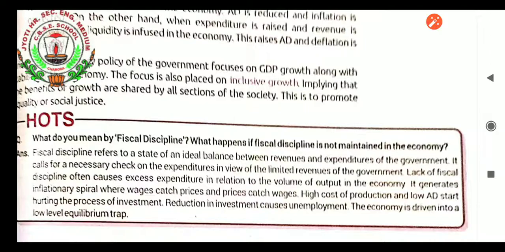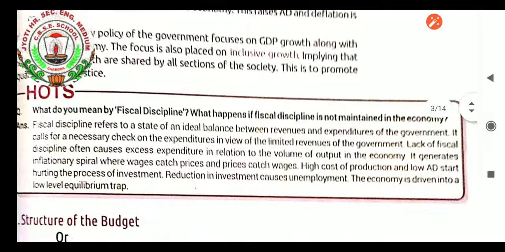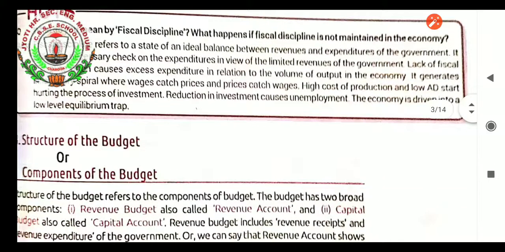It generates an inflationary spiral where wages catch prices and prices catch wages. High cost of production and low aggregate demand start hurting the process of investment. Reduction in investment causes unemployment. Unemployment can cause economic development to go down. The economy is driven into a low level equilibrium trap.